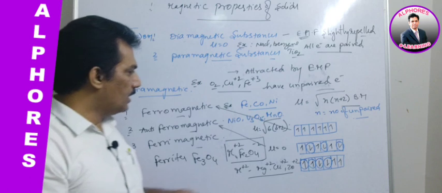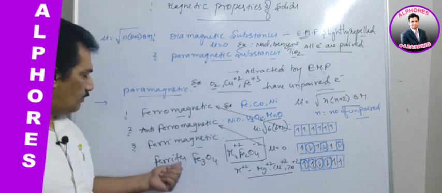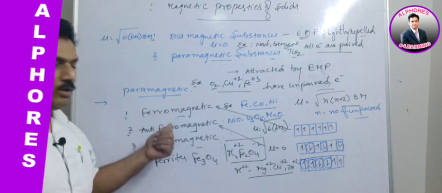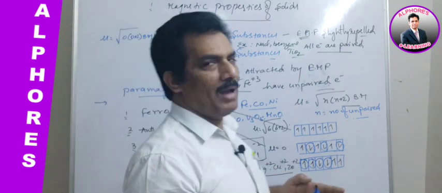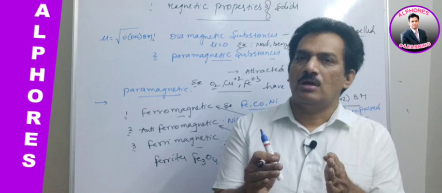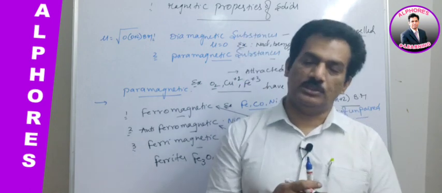Clear? Now, among all these substances, some are antiferromagnetic, some are ferrimagnetic and some are ferromagnetic. Some of these magnetically ordered compounds, at a certain elevated temperature, become paramagnetic substances.